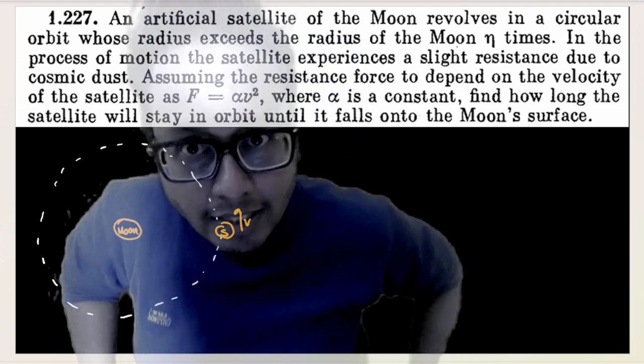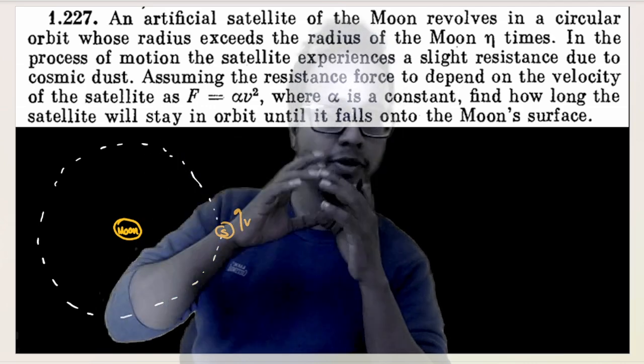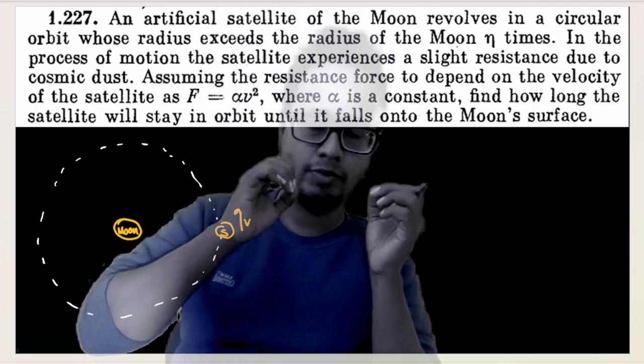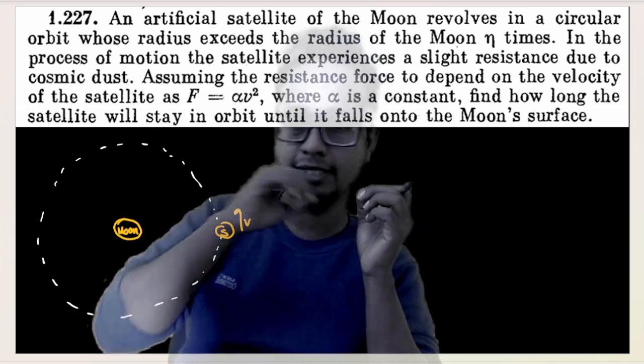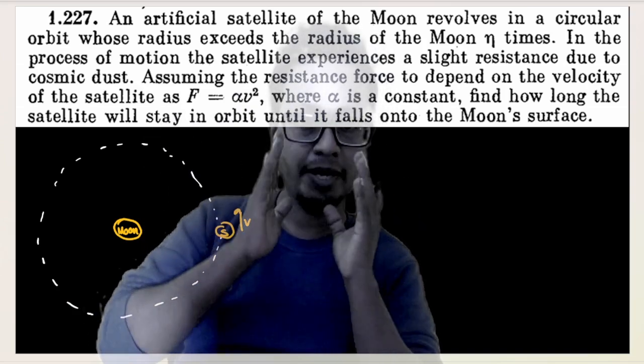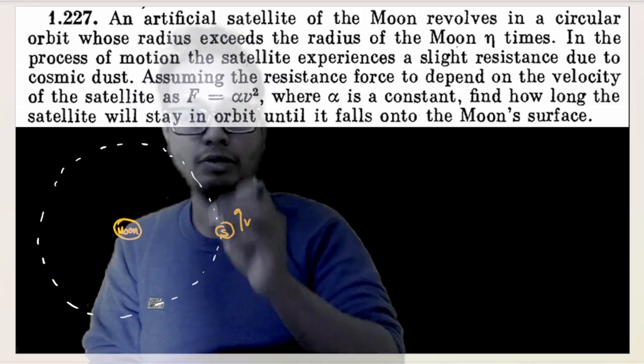Moreover, you call space empty, but the density of space is around 1 electron per meter cube. The main point here is that space is not completely empty. There are some particles or a dust cloud out here.